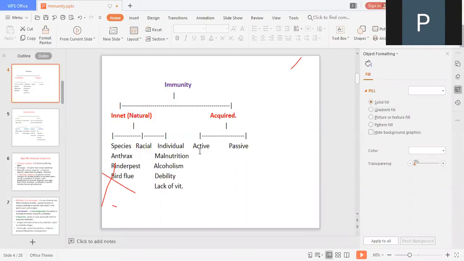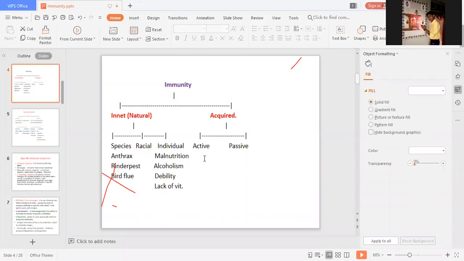After the first attack or after repeated attacks of infection, this natural active immunity gets produced. So naturally, how is it produced? After first attack of infection and after repeated attack.